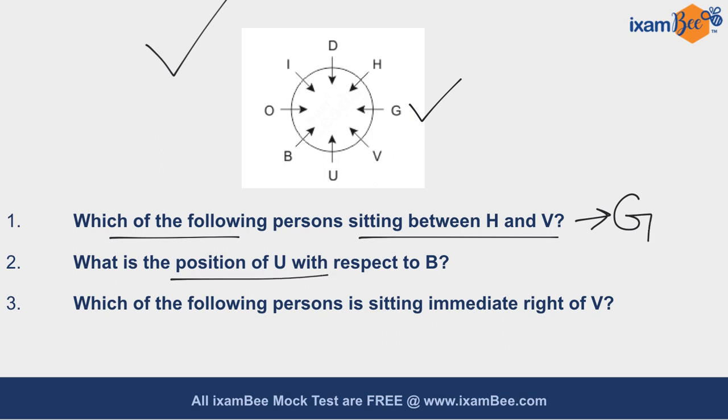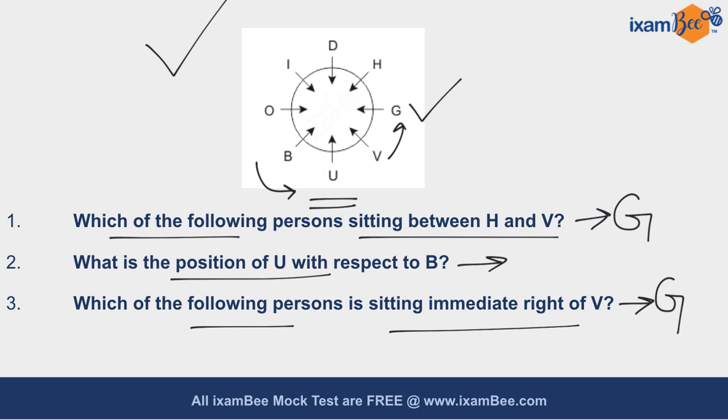What is the position of U with respect to P? Clearly, U is sitting to the immediate right of B, so the correct answer is immediate right. Which of the following persons is sitting immediate right of V? Clearly, G is sitting to the immediate right of V, so G is the correct answer.